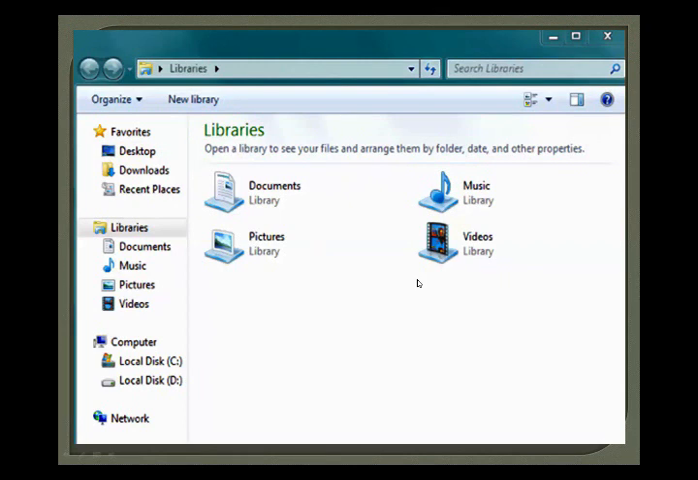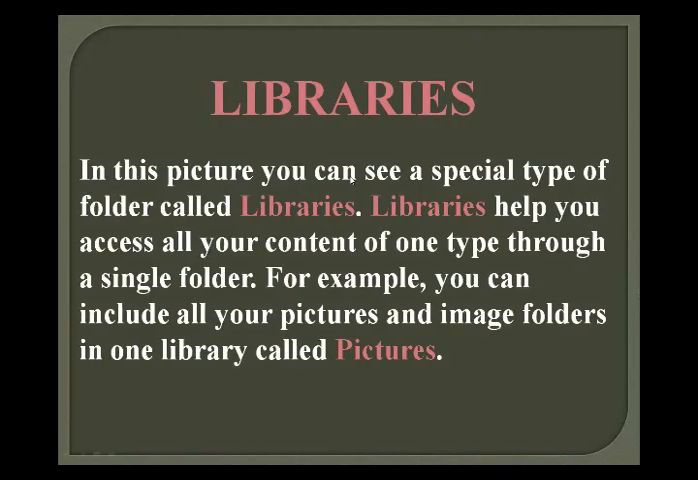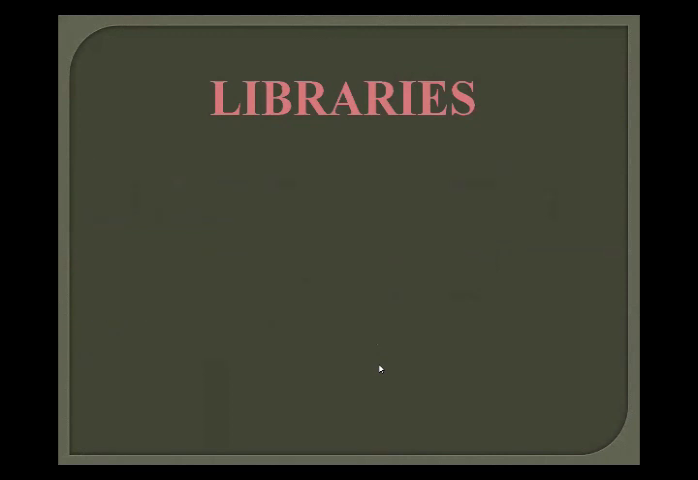Hope you all understand what a library is and what the use of a library is. In this picture you can see a special type of folder called libraries. Libraries help you to access all your content of one type through a single folder. For example, you can include all your pictures and images folders in one library called pictures. Okay, now moving forward.